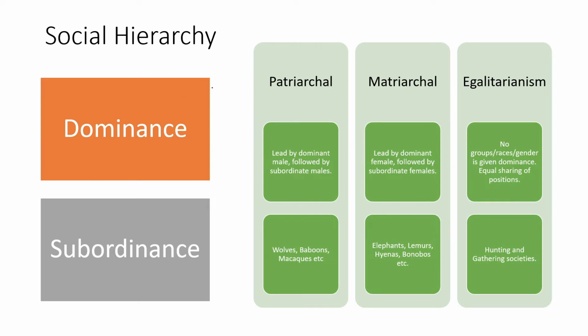That is usually called the dominant individual, or usually referred to as the alpha. It could be male, it could be female. If the male is alpha, or it is usually the deciding factor of the group, then the hierarchy is patriarchal. And if it is a female, then that is matriarchal. And if there is no particular gender or race based designation, then that is egalitarianism or equalitarianism.